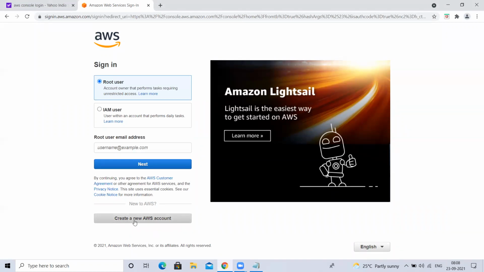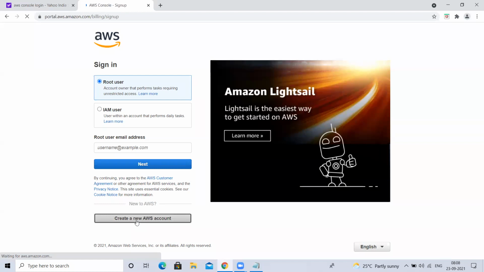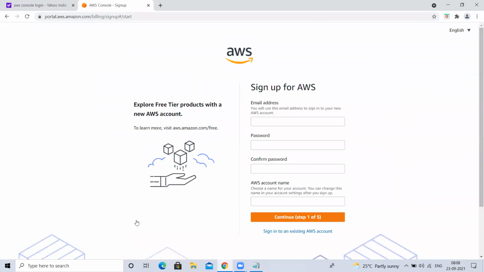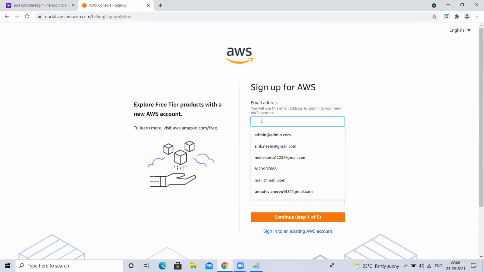Guys, those who are taking running notes, you can take, but just take it light, and concentrate more on this. Okay. Next, click on this, create a new AWS account. Okay, I clicked on here. Now here you have to give one email ID.